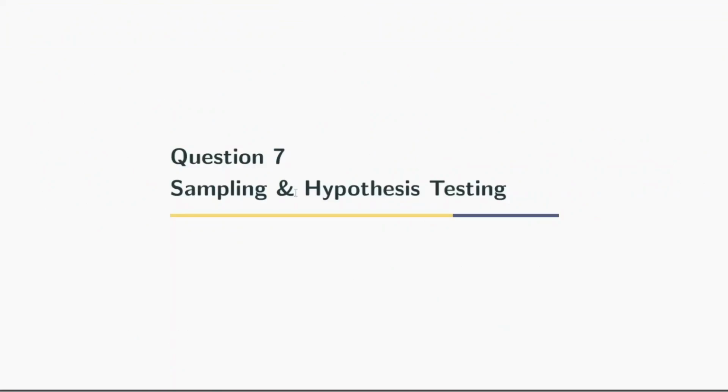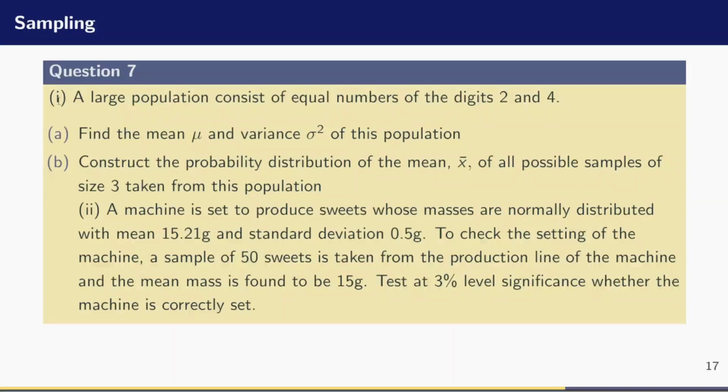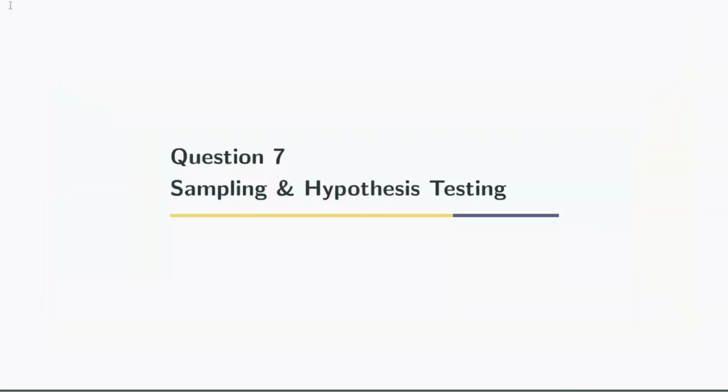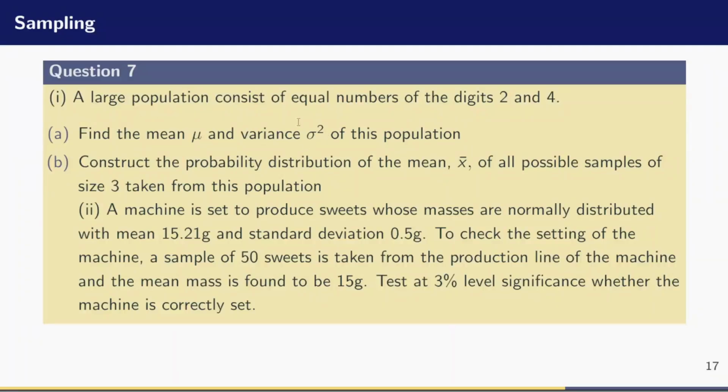Question 7. Sampling and hypothesis testing. 7 Roman 1. A large population consists of equal numbers of digits 2 and 4. A. Find the mean mu and the variance sigma square of this population. B. Construct the probability distribution of the mean x bar of all possible samples of size 3 taken from this population. Alright, in this question, we have been given a large population, and we have been told that it has equal digits 2 and 4. And we have been asked to find the mean, mu, and the variance, sigma square, of that population.